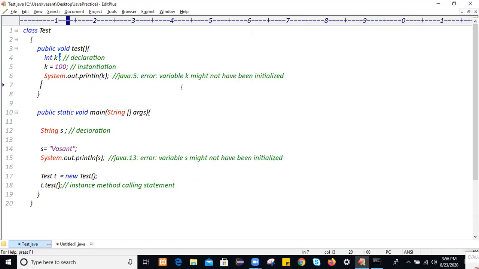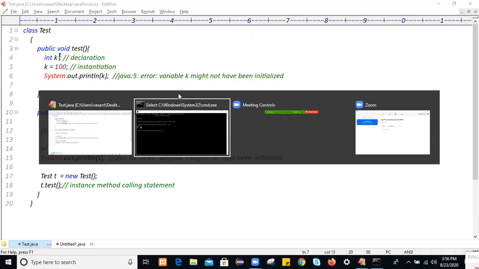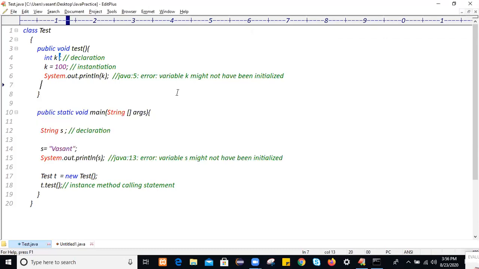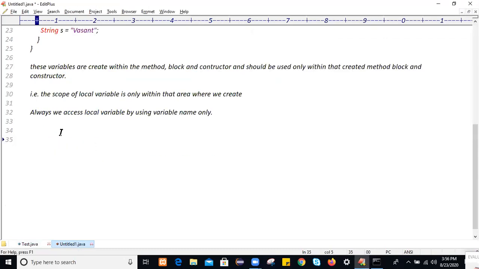So these are local variables. What is the meaning of this example? It means it is compulsory, or mandatory, to initialize a local variable before using or accessing it.